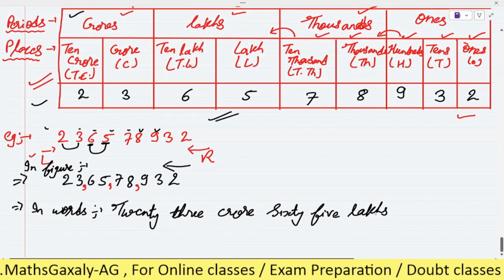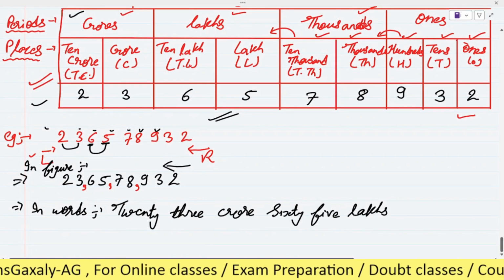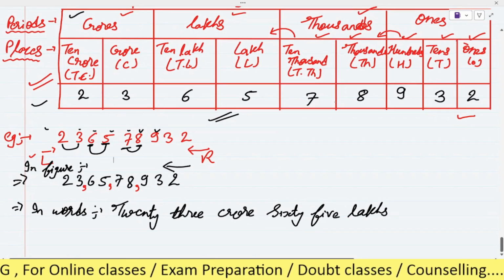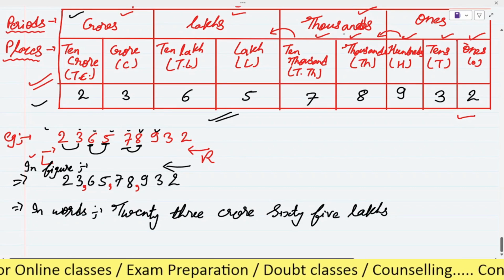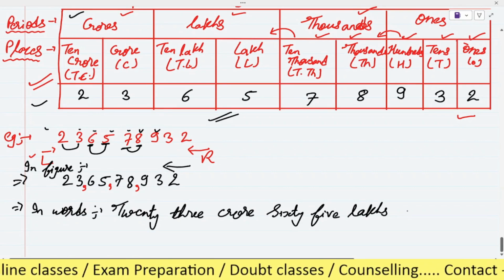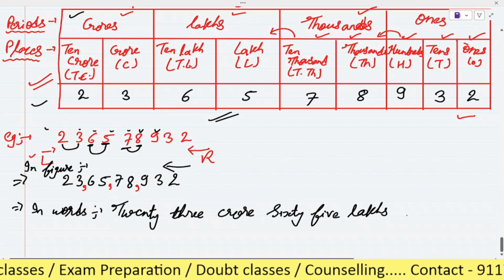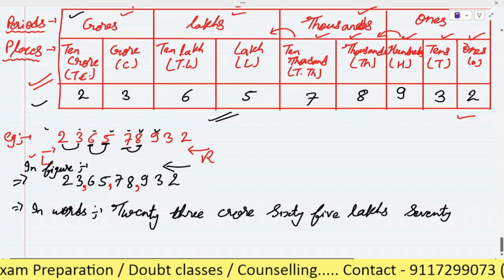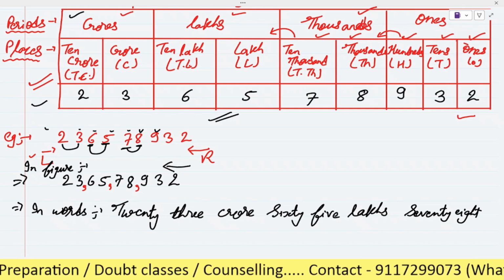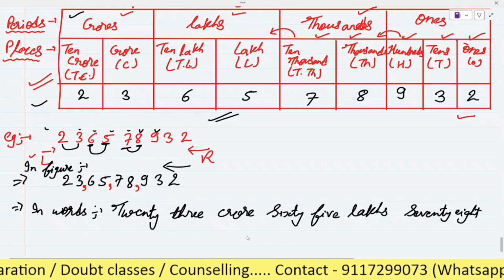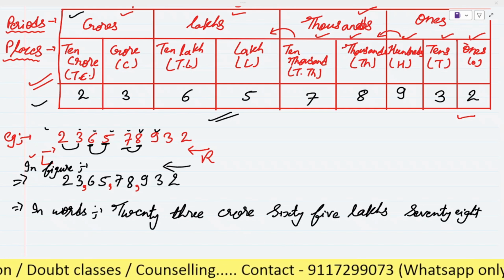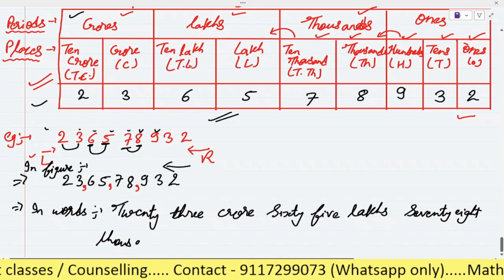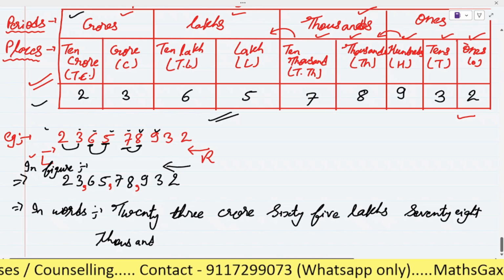So 65 lakh, and then see this 7 and 8. As you can see, the 7 and 8 are together in the period of thousand, right? So here we will read it together as 78. 78,000. And it is in the period of thousand, right? So here we will write 78,000.